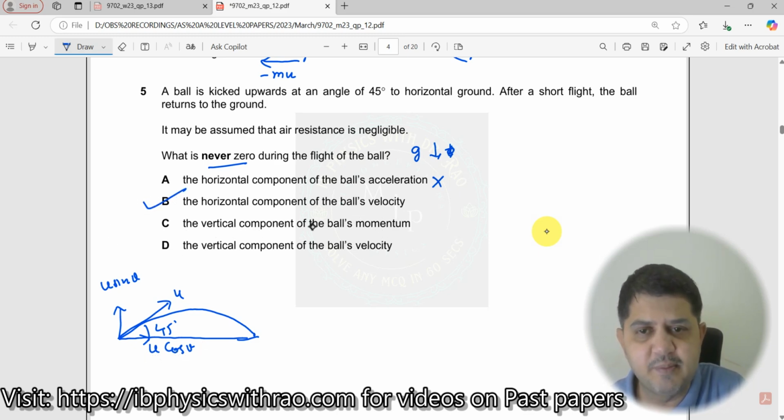Vertical component of the ball's momentum, no. Vertical component of the ball's velocity, no, it keeps on changing. When the ball's velocity changes, definitely its momentum also changes because momentum is m into v. So B is the right answer.